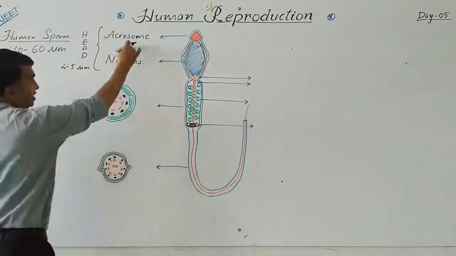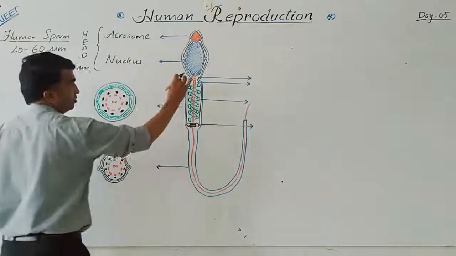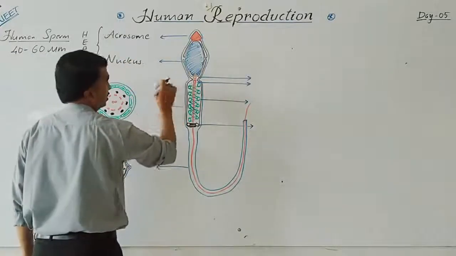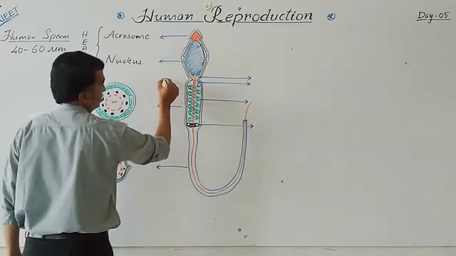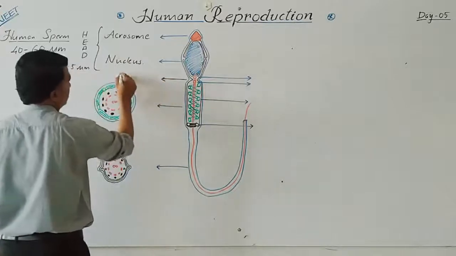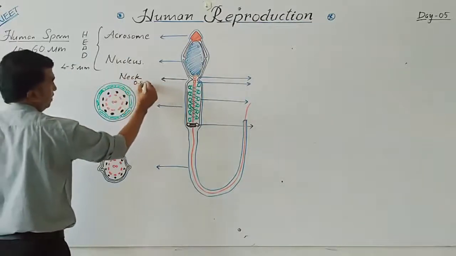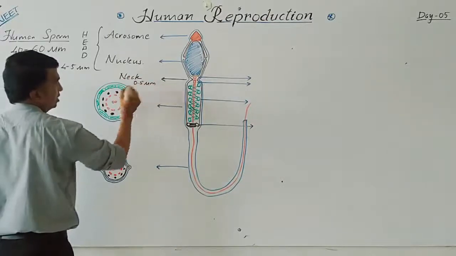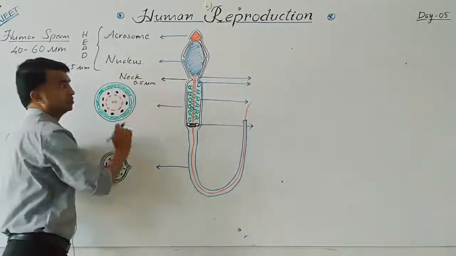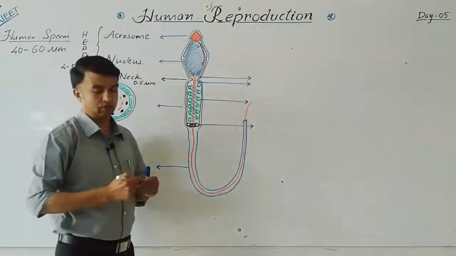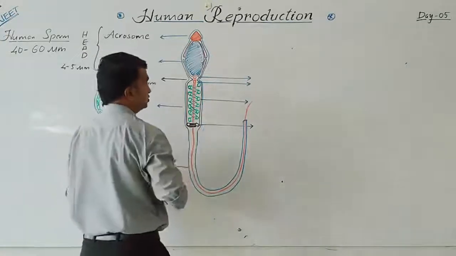Here, the head is followed by the tail region. In between, this region is called the neck, a little bit constricted region. It is almost 0.5 micrometer in length. In the neck region only, the centrioles are present. Two centrioles are there.